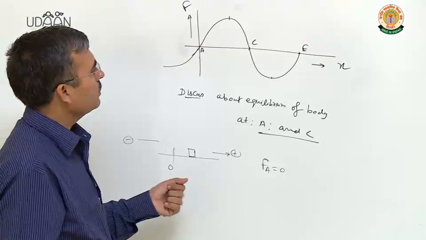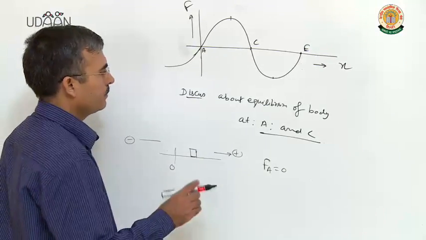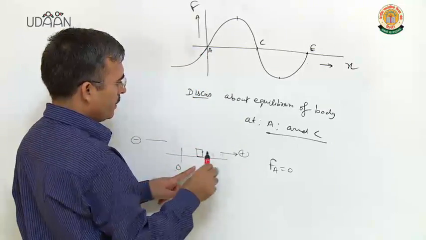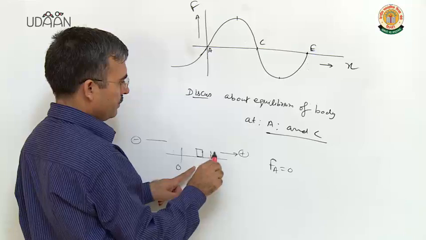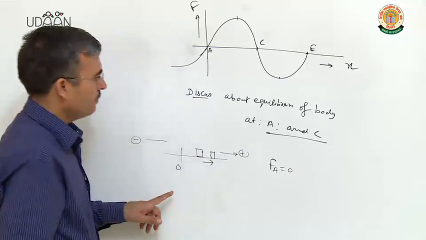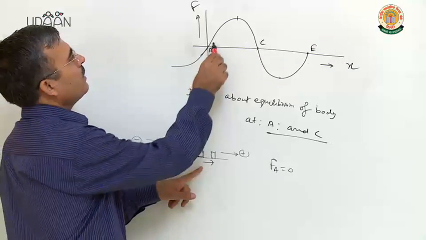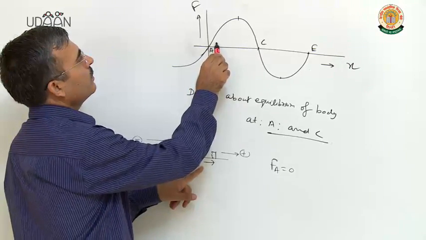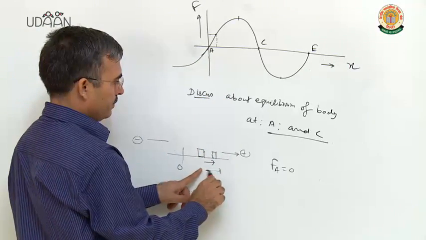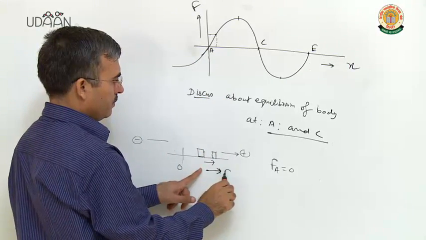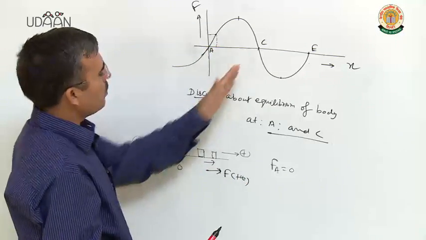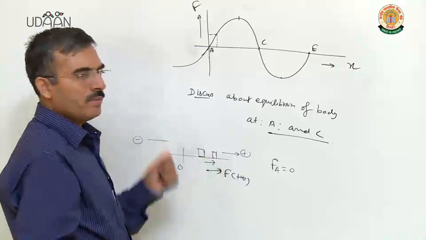Now let us think about the type of equilibrium. If the body is displaced towards the right, displacement is positive. Let us think about the force. Clearly force is positive. Displacement positive, force is positive. Unstable equilibrium.